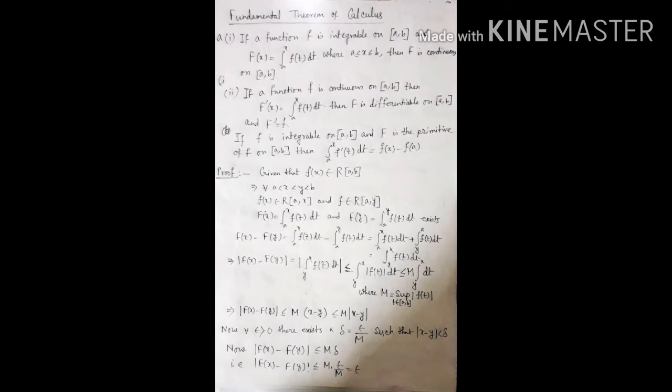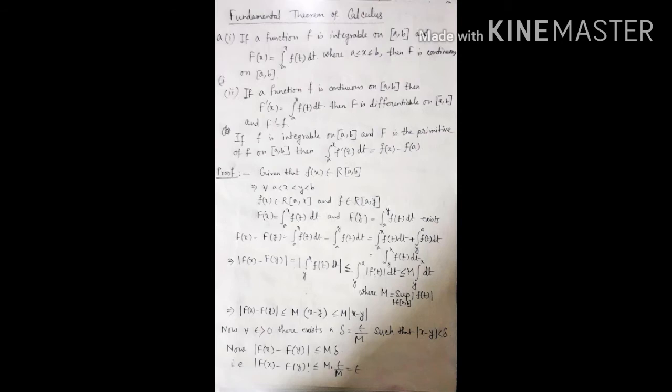Now capital F(x) minus capital F(y) is equal to the integral from a to x of f(t) dt minus the integral from a to y of f(t) dt. Now we change the upper limit and lower limit. So we can write it as the integral from a to x of f(t) dt plus, the sign will be changed, so minus will be converted to plus because we change our upper limit and lower limit.